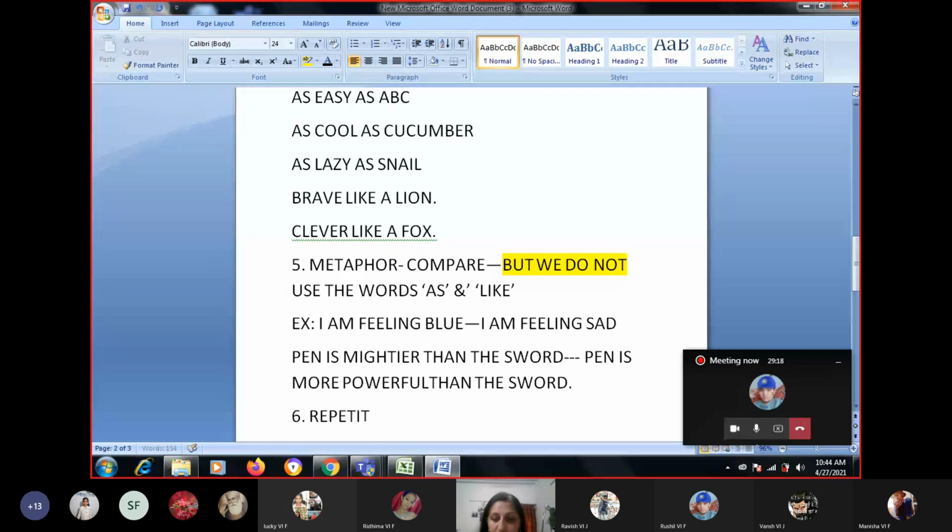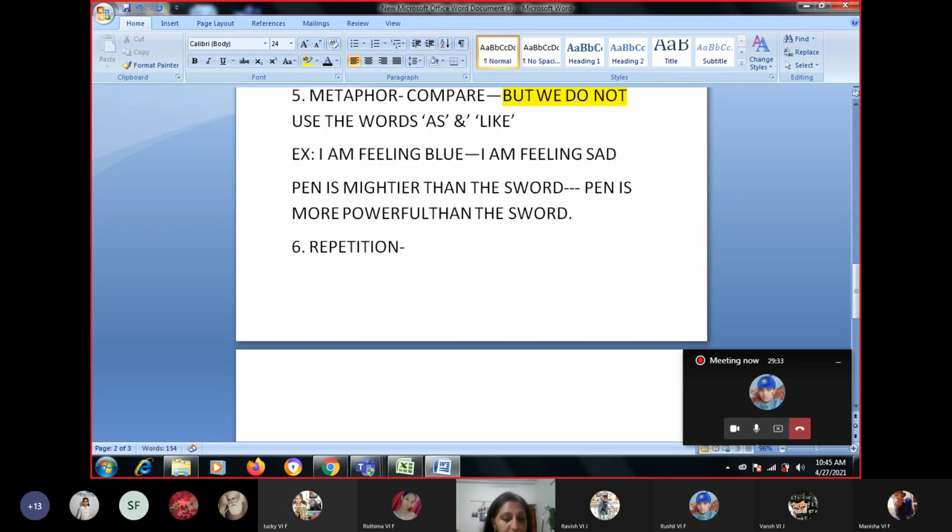Six, the last one is repetition. Repetition means repeating any word, any sentence, any phrase at the beginning, in the middle, or in the end of the sentence. It can be anywhere. For example, I'll say, and we bid bye. Bid means to say goodbye. And we bid bye to her.